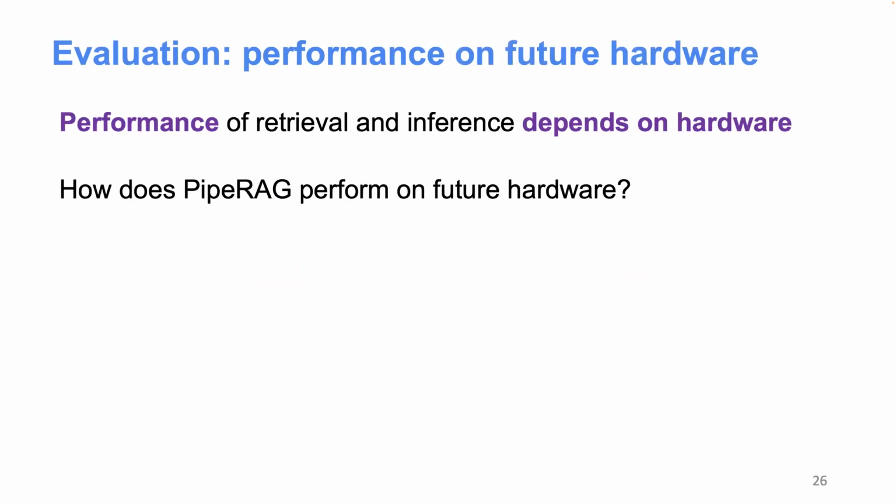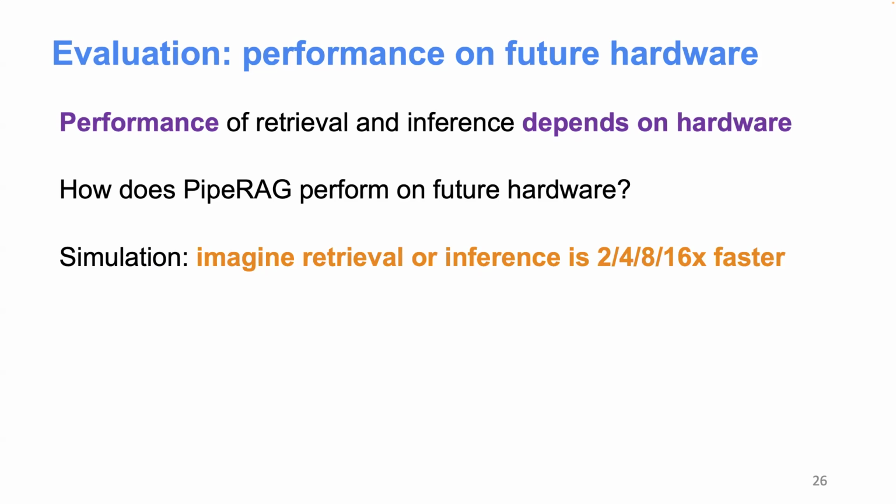Now, one thing you might wonder is that both retrieval and generation latency really depend on the underlying hardware platforms. So how would PipeRAG perform on future hardware? For example, if we invent a better accelerator for the models, and suddenly the inference is 10 times faster, what will happen to the PipeRAG solution? And vice versa, what if we have a better retrieval system? So here we evaluated a simulated scenario where we imagine the retrieval or the inference running on a faster platform, from 2 times all the way to 16 times faster, while the other component remains at the same performance.